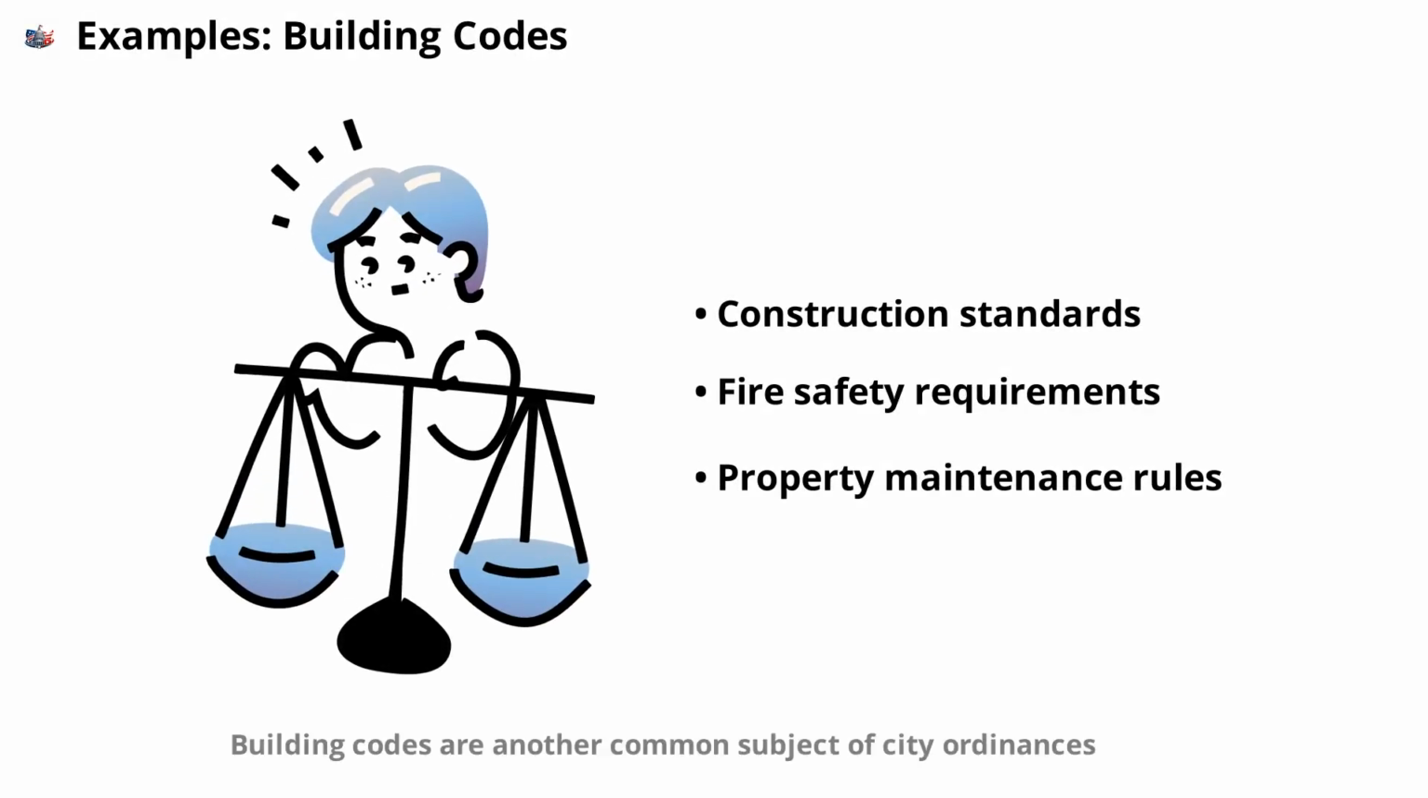Building codes are another common subject of city ordinances. These regulations set standards for construction, renovation, and property maintenance. For example, there may be rules about fire safety, electrical wiring, or accessibility. Building inspectors enforce these codes to ensure that structures are safe and meet legal requirements.